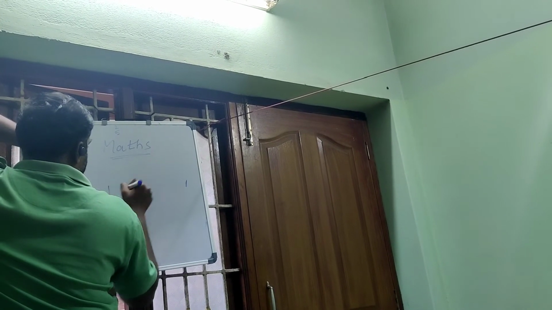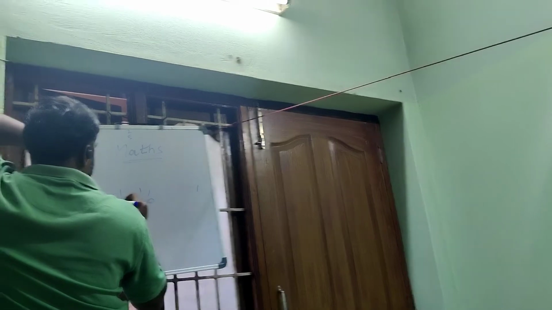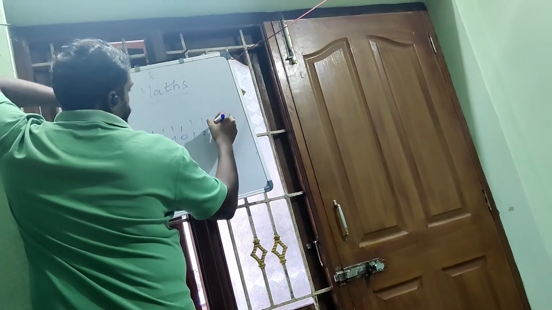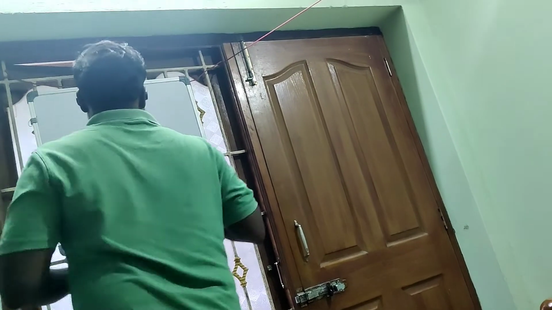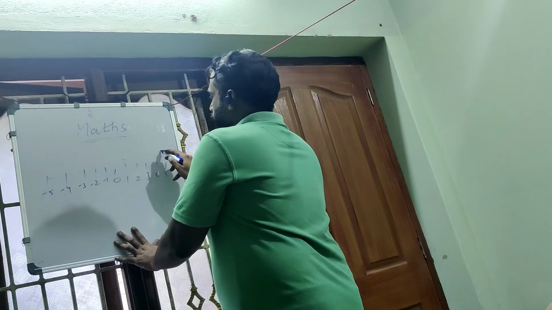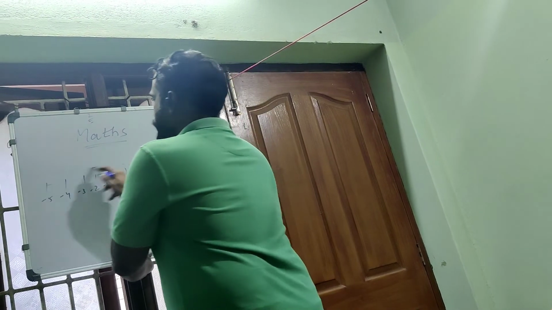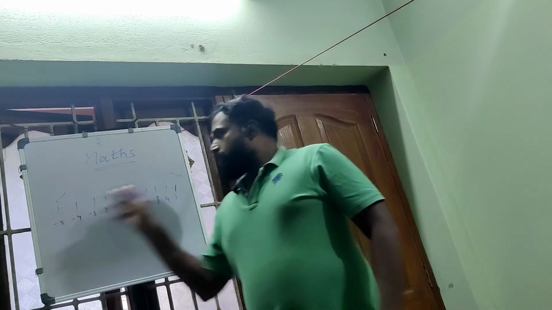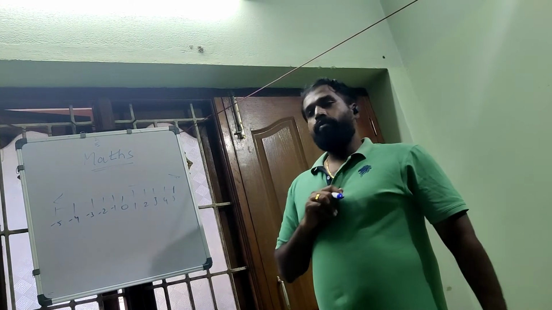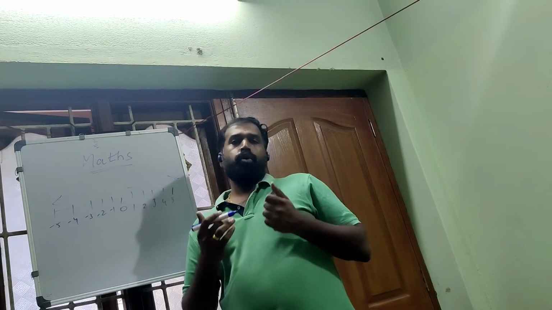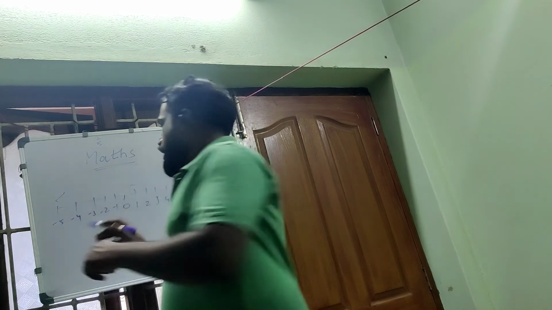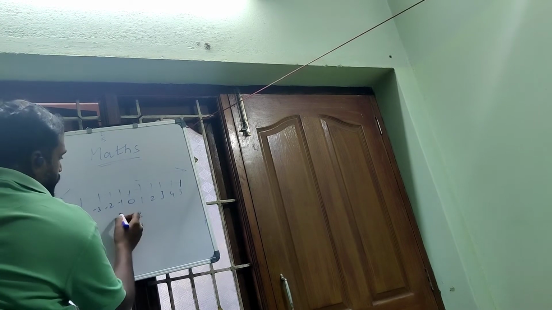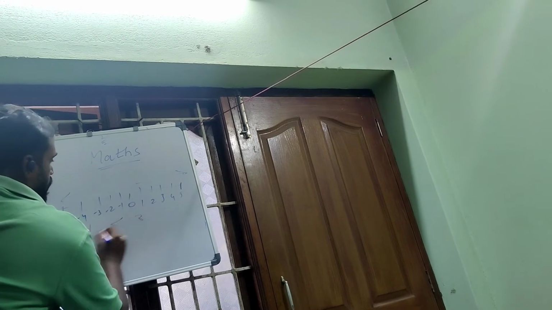So minus 5, minus 4, minus 3, minus 2, minus 1, 1, 2, 3, 4, 5. All the right hand side numbers are positive, all the left side numbers are negative. And if you want to compare two numbers, we want to know which number is greater. If you compare 1 and 3, obviously 3 is greater than 1. So 1 is less than 3.